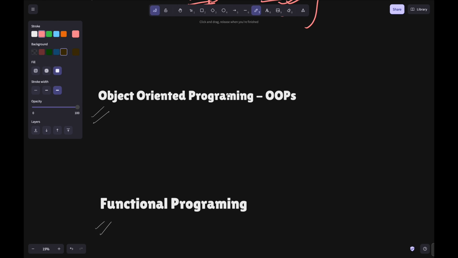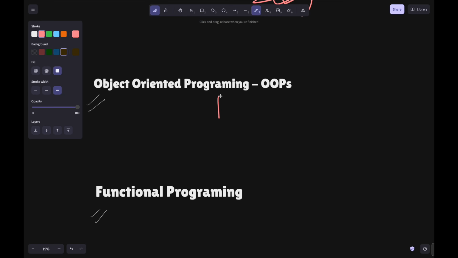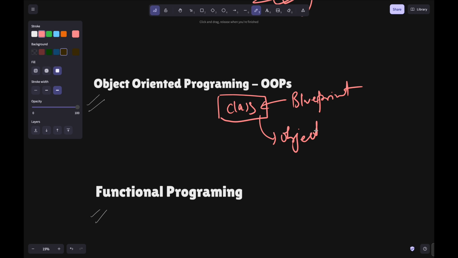Then what is OOPS? When we write a class, which you can say is a blueprint, and then we make objects of this, like real world things. Now you might be thinking why we are saying real world and this is a blueprint.